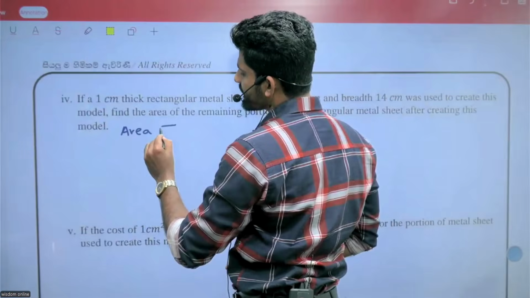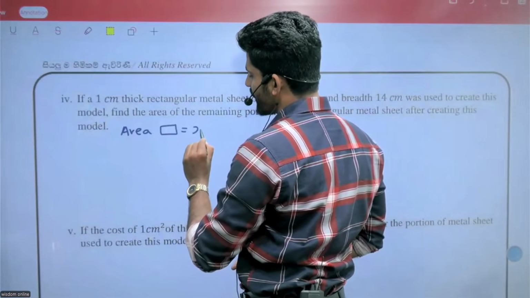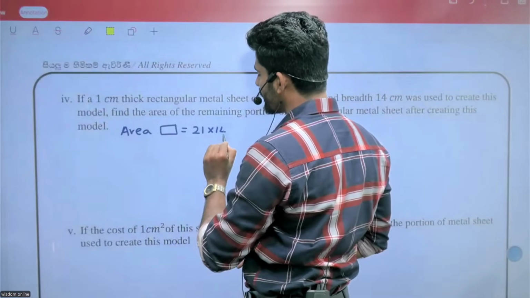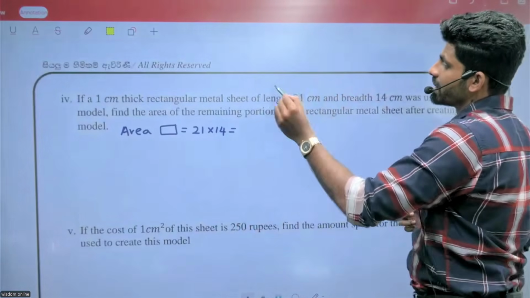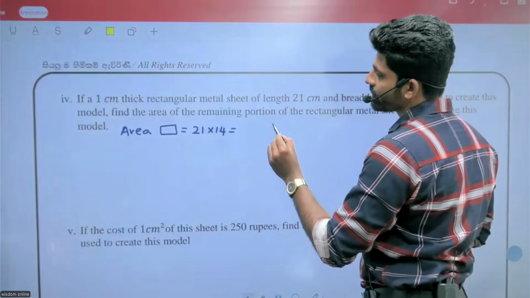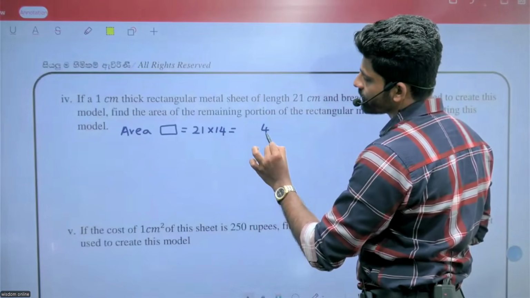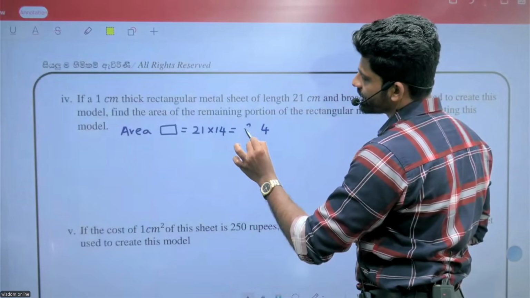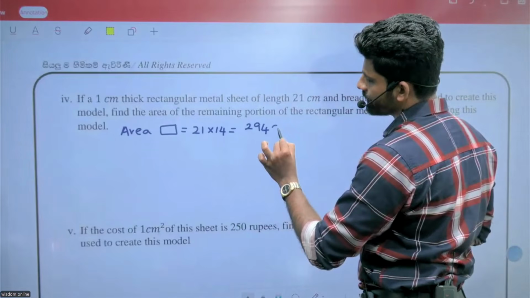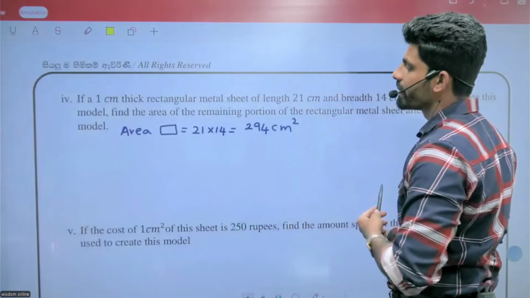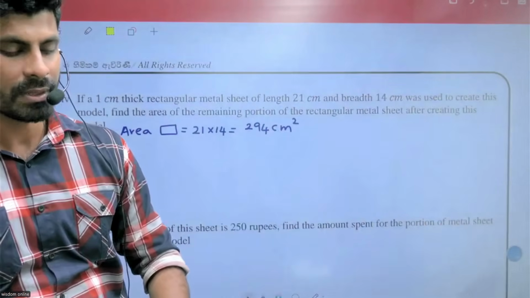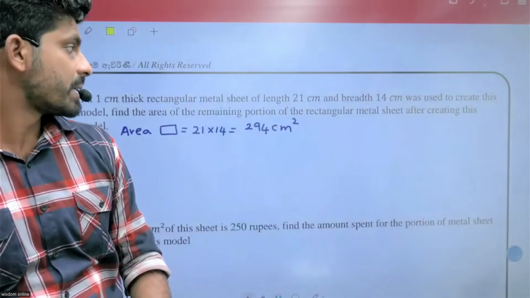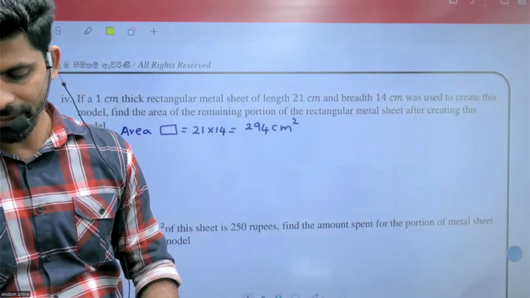Area of the rectangle, 21 multiplied by 14. 1 into 14, 4 remaining 1. 28 plus 1, 29. 294 square centimeters, right?